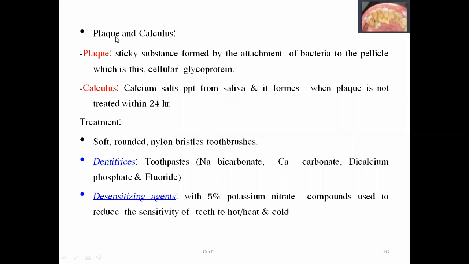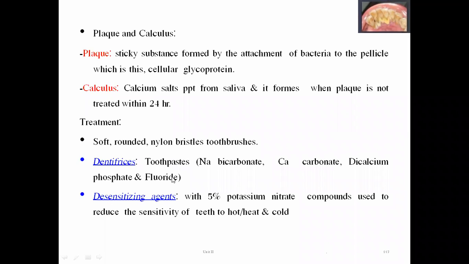Now for the treatment of plaque and calculus, we have to treat this with the help of a soft rounded nylon bristle toothbrush to remove this sticky attachment to the teeth, as well as with the help of dentifrices and desensitizing agents. Now what are those dentifrices and desensitizing agents? Dentifrice is nothing but a toothpaste which will contain sodium bicarbonate, calcium carbonate, disodium phosphate and fluoride ion.